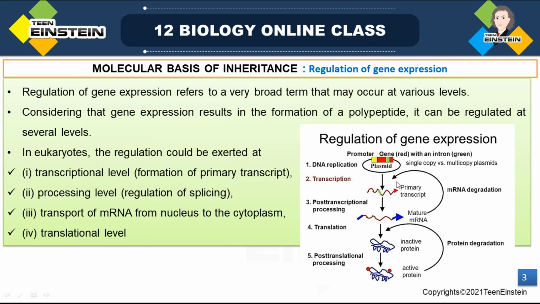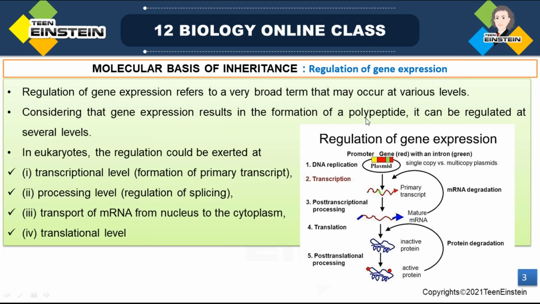Transcriptional level means mRNA, at that level we can control. Then processing level, in the processing level we can control. Then while transport of mRNA from nucleus to the cytoplasm, that time we can control. This mRNA from nucleus should reach cytoplasm, right? Then at translational level, when it is getting synthesized as a protein, that level also we can control. Correct?